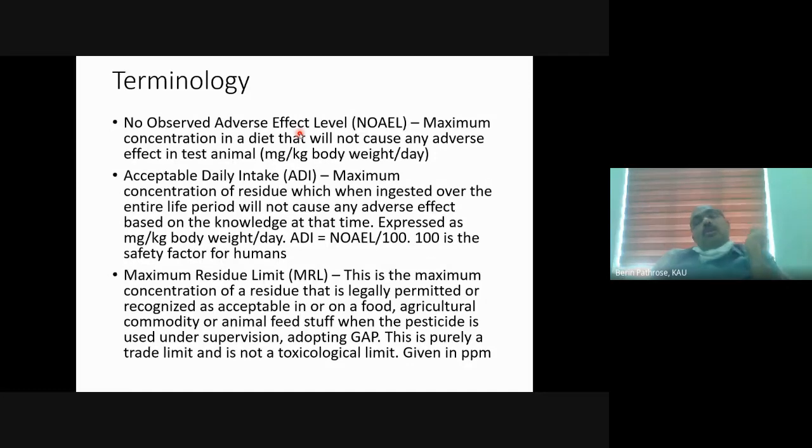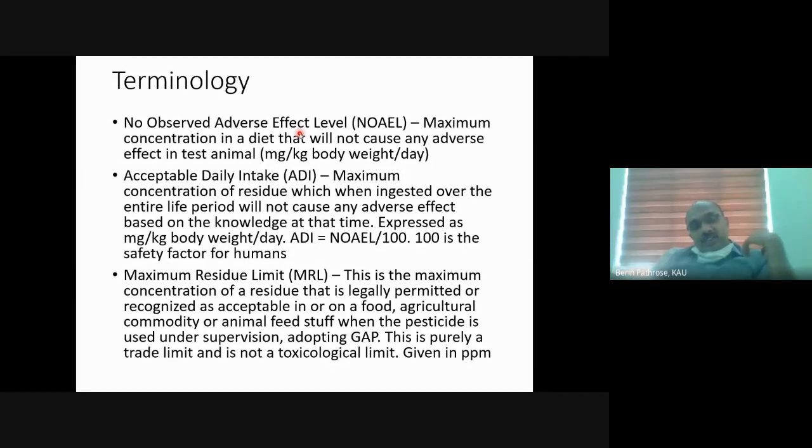And I told you how we are calculating ADI: NOAEL divided by 100. So why is it 100? 100 is a safety factor. We are improving human safety by 100 times by dividing NOAEL by 100. Usually the World Health Organization and other related organizations calculate acceptable daily intake.